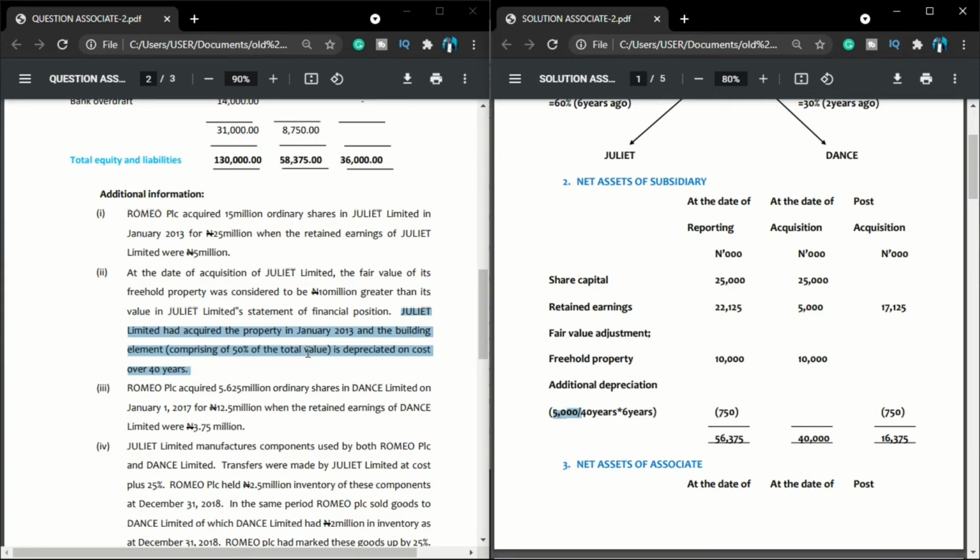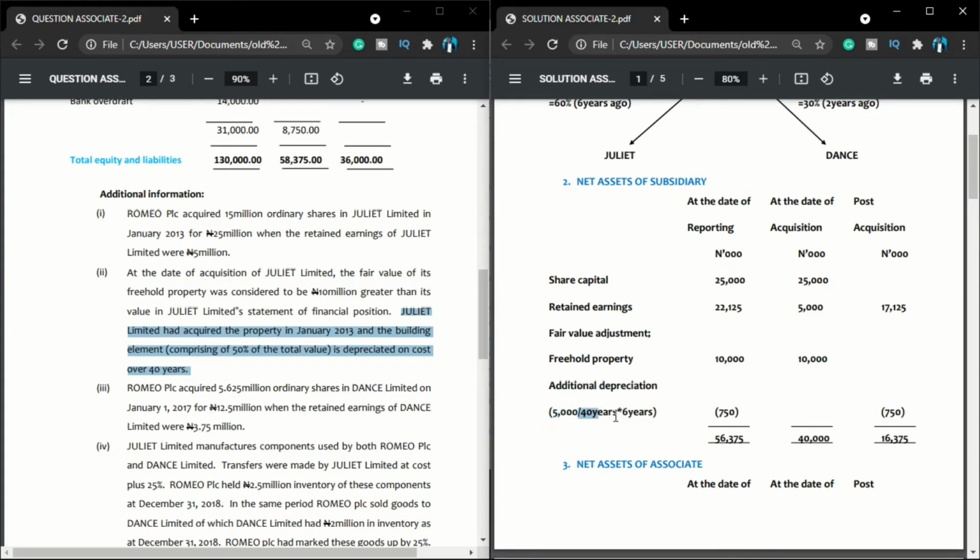What did they now say? We are told that we should depreciate this over 40 years. So 5,000 divided by 40 years will give me annual depreciation for 1 year. But don't forget, when did we acquire this company? We acquired this company 6 years ago. So which means that they've been understating depreciation since 6 years ago. So in that case, I will charge additional depreciation for 6 years.